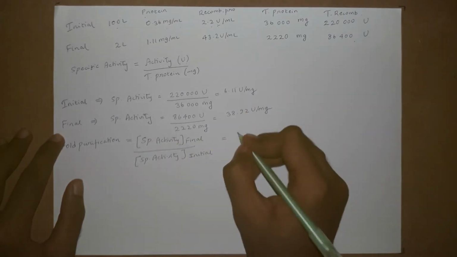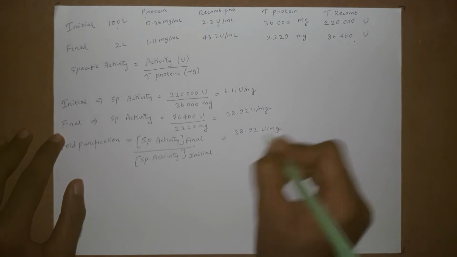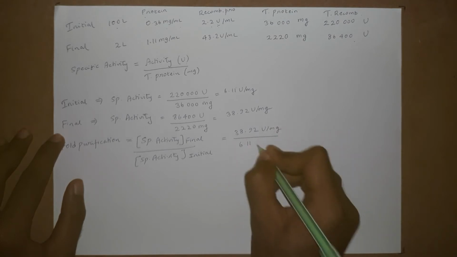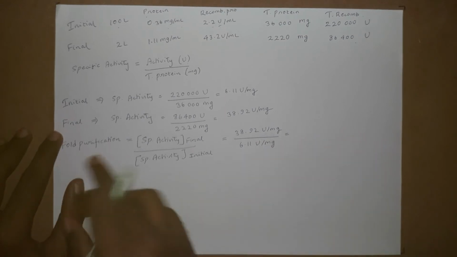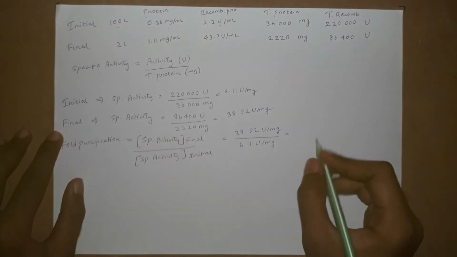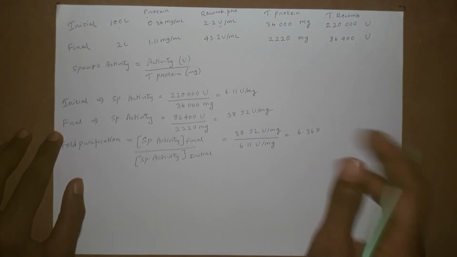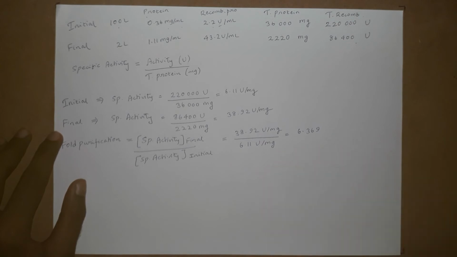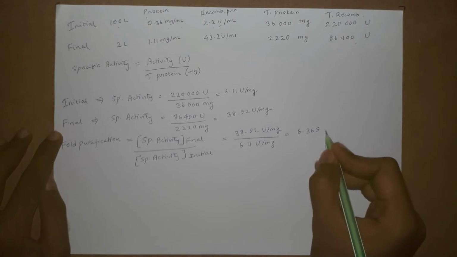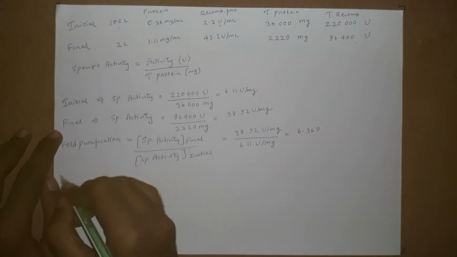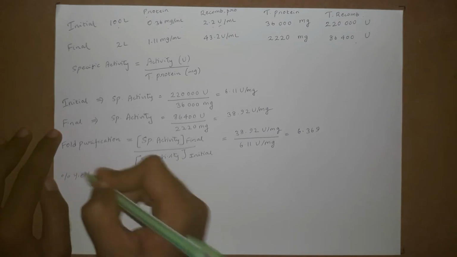We have calculated final to be 38.92 U over mg divided by 6.11 U over mg. U over mg cancels, so fold purification has no unit. So it's just a value, 6.369, which says that the chromatography step has increased the purification by 6.369 times.